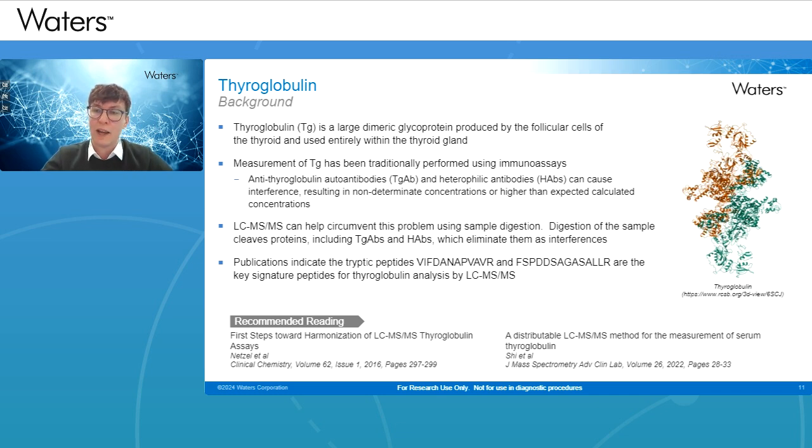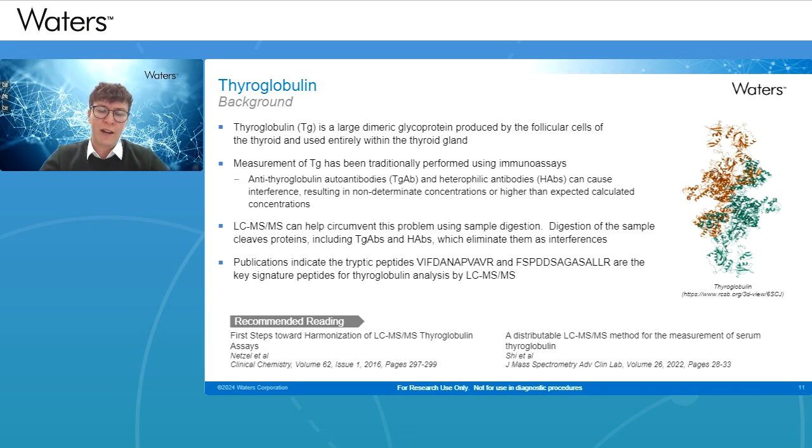And there are some publications on this already. Using two specific tryptic peptides for thyroglobulin, shorthand the VIF peptide and FSP peptide, they have been shown to work quite well for this type of analysis. A paper originally from Andy Hoofnagle from, I believe, 2008, first documented this type of approach, and improvements on this approach have been done since.